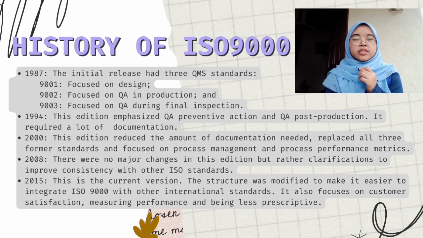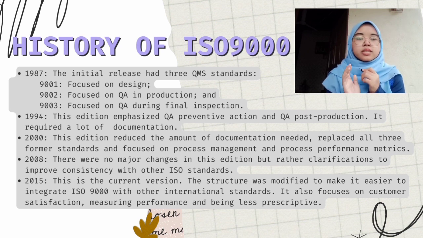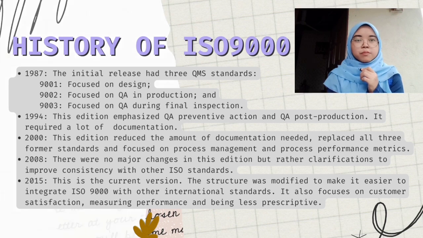In 2000, this edition reduced the amount of documentation needed, replaced all 3 former standards, and focused on process management and process performance metrics. In 2008, there were no major changes in this edition, but rather clarification to improve consistency with other ISO standards. In 2015, this is the current version. The structure was modified to make it easier to integrate ISO 9000 with other international standards. It also focuses on customer satisfaction, measuring performance, and being less prescriptive.